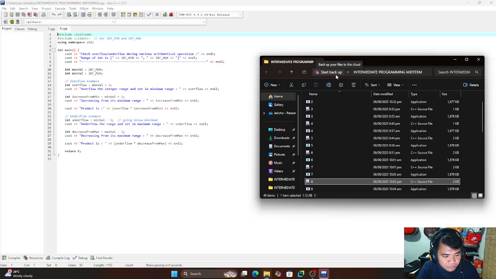Number 8, overflow and underflow in arithmetic. In this activity, I check what happens when arithmetic operations go beyond the maximum or minimum values for integers. This is important because it shows us how the computer responds when values are too large or too small.